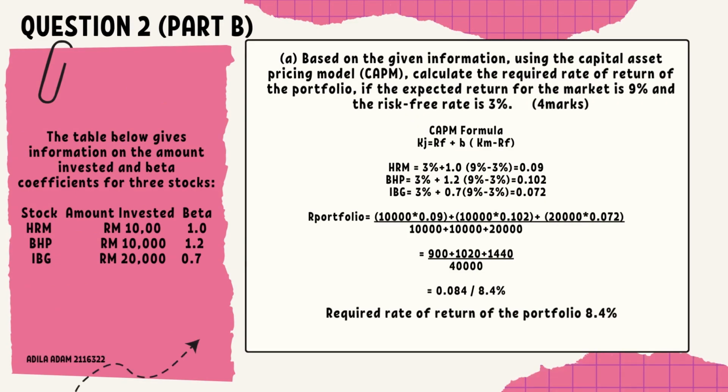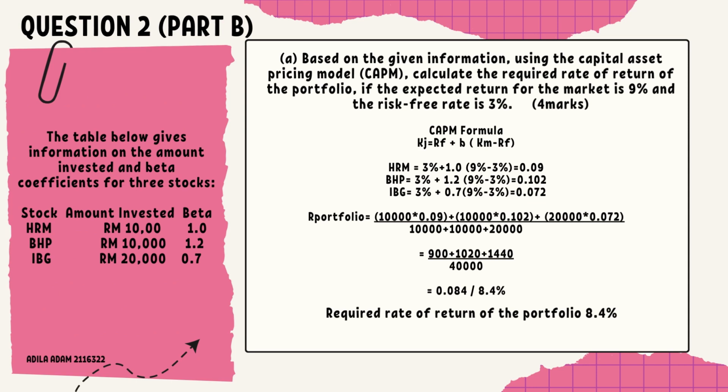Okay, next is question 2 part B. The table below gives information of the amount invested and beta coefficients for three stocks, HRM, BHP and IPG. Amount invested for HRM is 10,000, BHP 10,000 and IPG is 20,000.